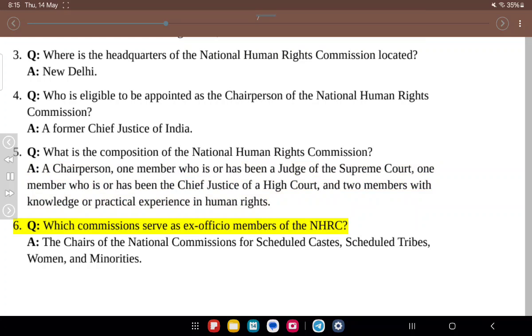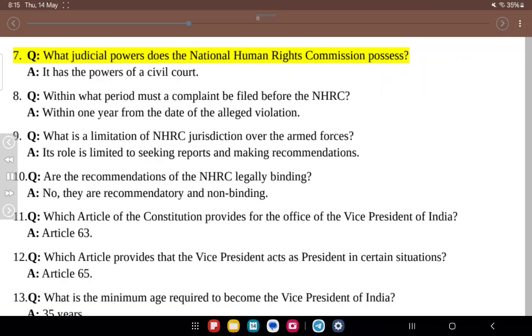6. Q. Which commissions serve as ex officio members of the NHRC? A. The chairs of the National Commissions for Scheduled Castes, Scheduled Tribes, Women, and Minorities. 7. Q. What judicial powers does the National Human Rights Commission possess? A. It has the powers of a civil court. 8. Q. Within what period must a complaint be filed before the NHRC? A. Within 1 year from the date of the alleged violation.